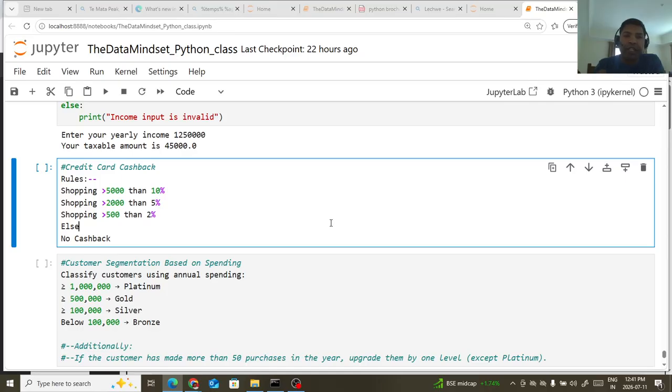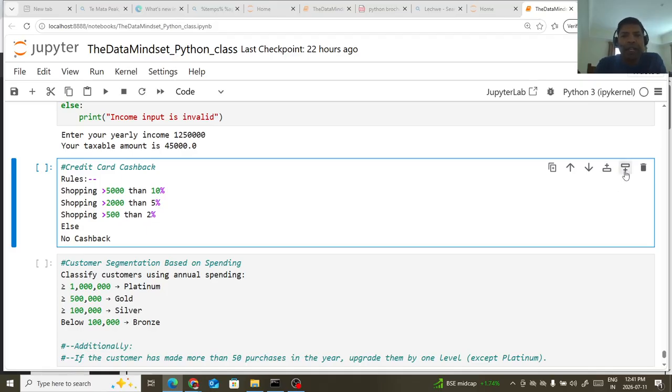One problem is related to cashback and one is customer segmentation. These are related to banking and financial institution problems, where you have a lot of data and have to build certain logic on top of it, that is, how you can give the cashback offer to your customers. In the second problem, you have to classify the customers based upon their spending. So let's start the first problem, which is the cashback problem.